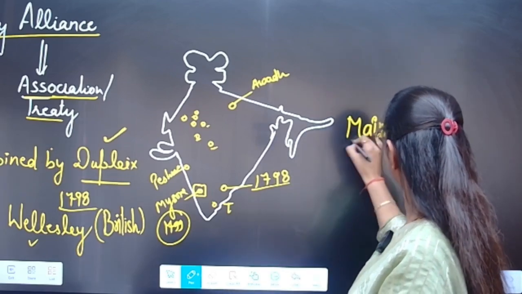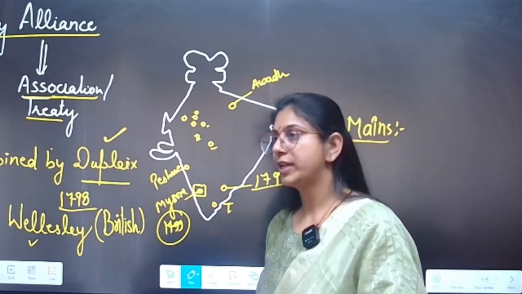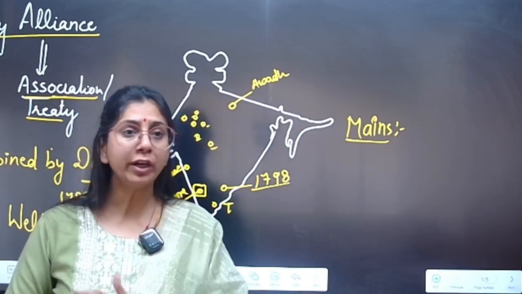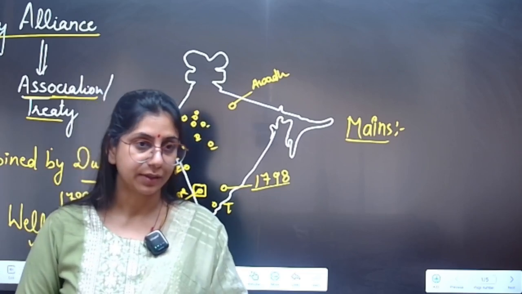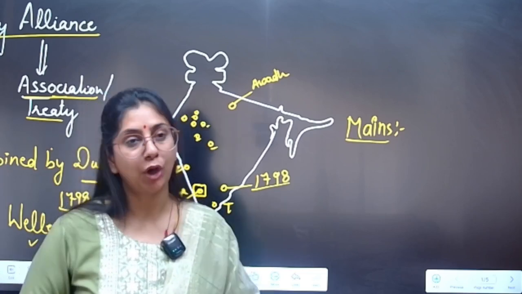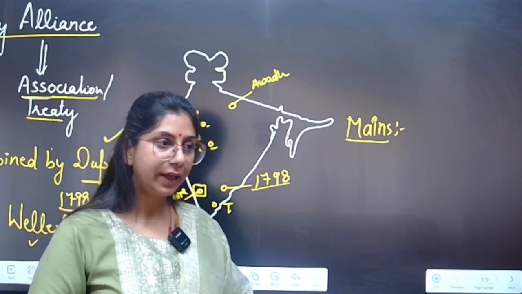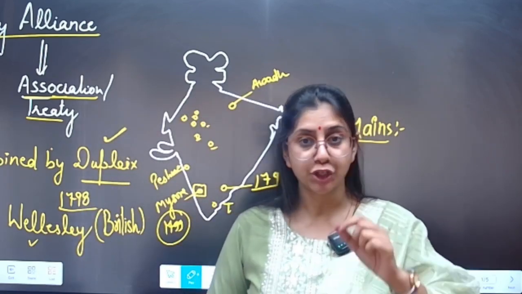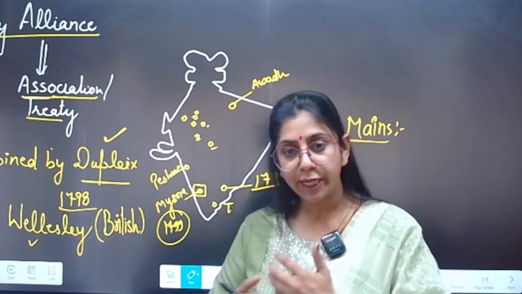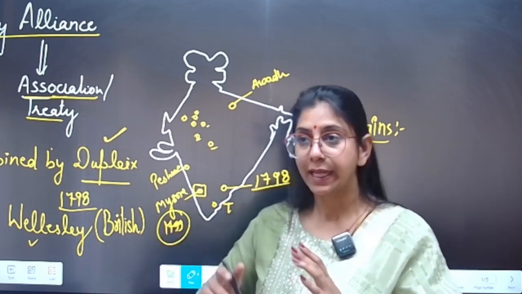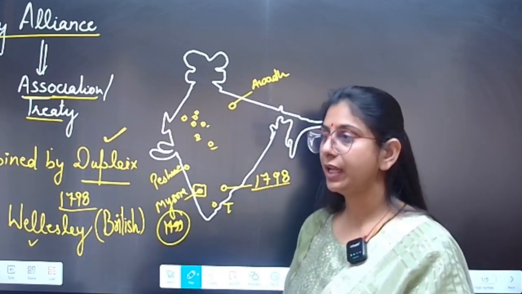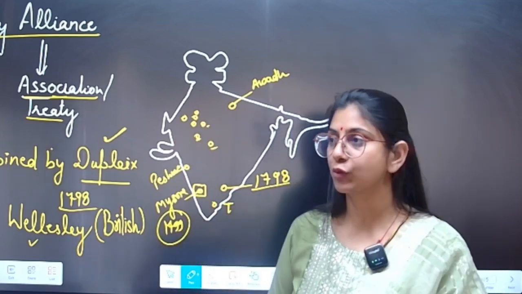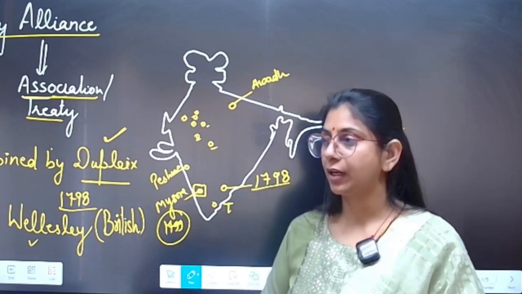UPSC has generally asked about the long-term impact of this subsidiary alliance in Indian politics. And it could be asked about the political situation of India which helped the British East India Company to introduce such a policy. If we focus on 18th century India, it was a disintegrated political system.